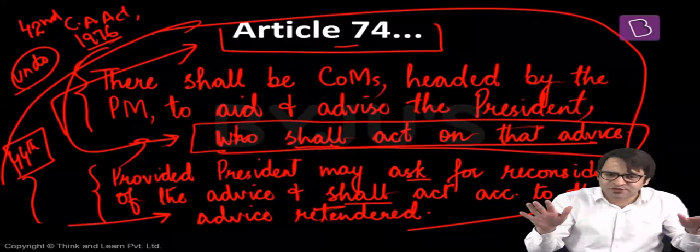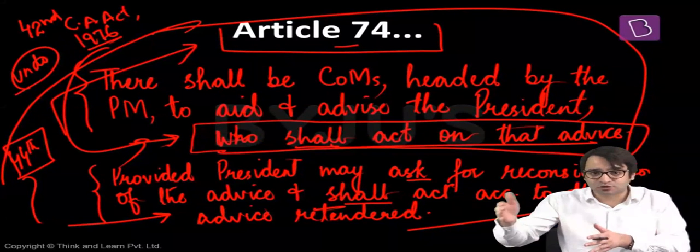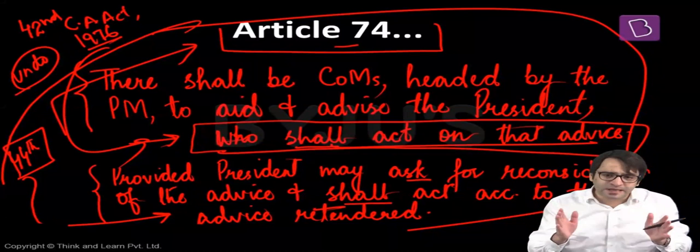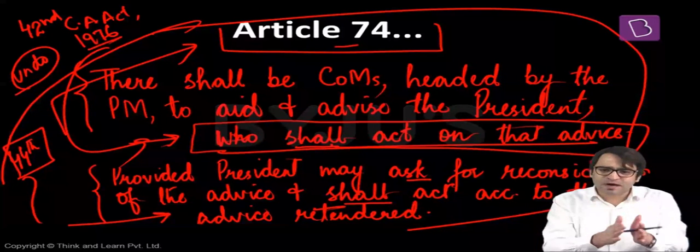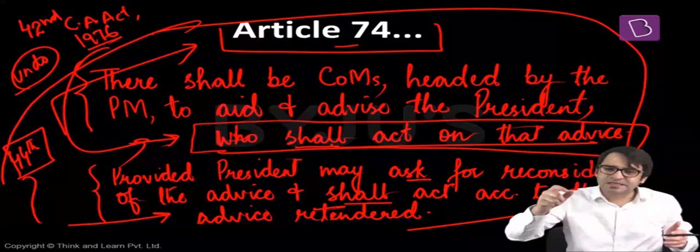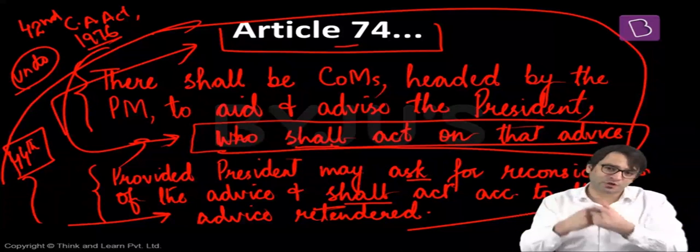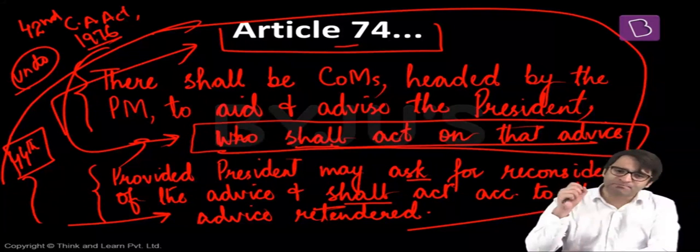Then we talked about the clash between Nehru and Dr. Rajendra Prasad. And because of a series of judicial pronouncements, now it becomes clear that the real executive power is vested with the office of the Prime Minister and his Council of Ministers. And the President is only a nominal head of the state, a titular head of the state, a constitutional position holder of the state. Then there were two very important amendments to Article 74.